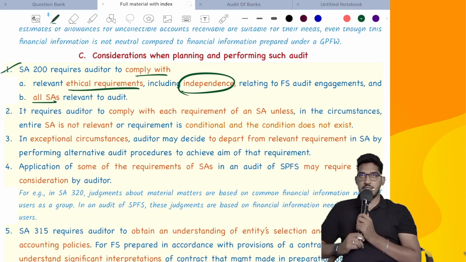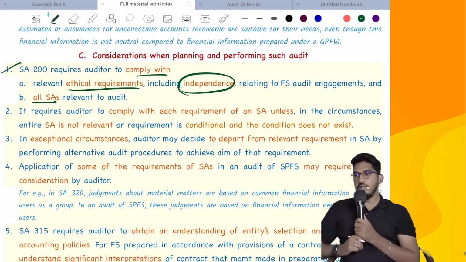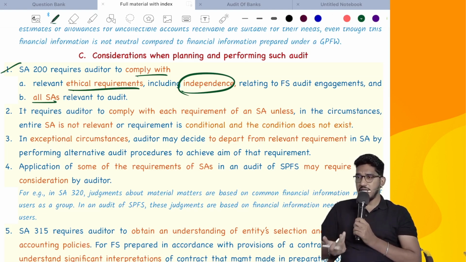If I have to give you one example, say for example, SA 600. When will SA 600 become applicable? Only when you are using the work of another auditor. Say you are conducting an audit of special purpose financial statements and you don't have any other auditors. That means SA 600 has no relevance, so you need not comply with SA 600. You need to comply with all those standards which are relevant for you. If some standard is not relevant or not applicable for you, you can ignore those standards.